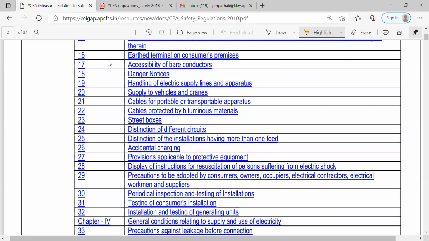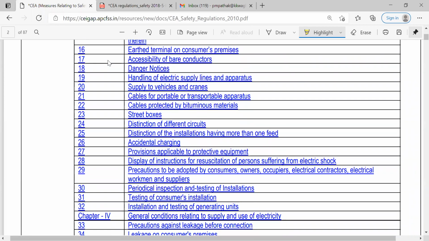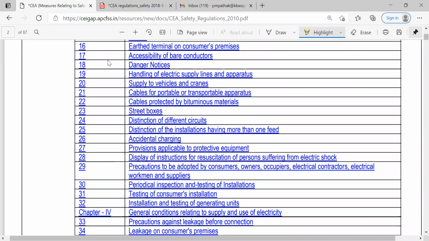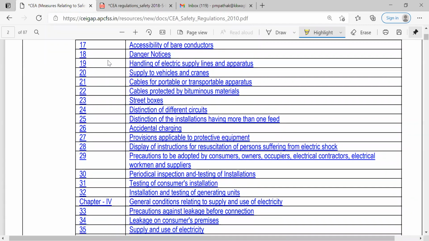Then earth terminal on consumer's premises, now it is at the consumer's end. Then accessibility of bare conductors: which bare conductors are to be accessed, how to access them, what the standard operating procedures are. Danger notices related to these electrical installations, etc., all are given under this rule 18.